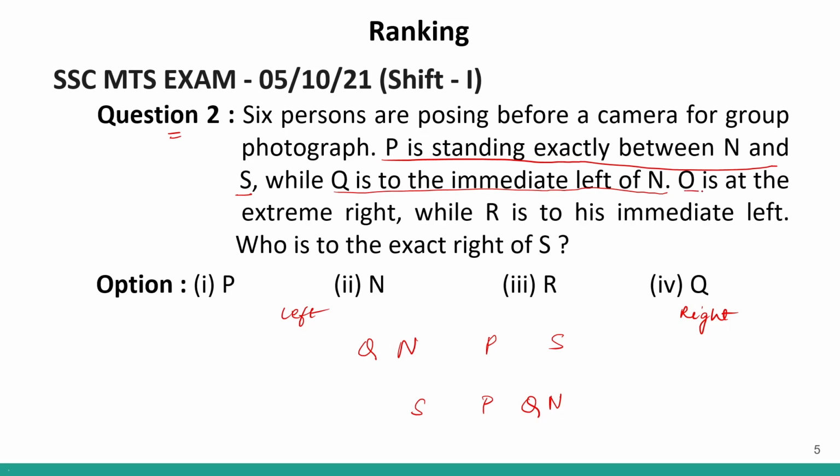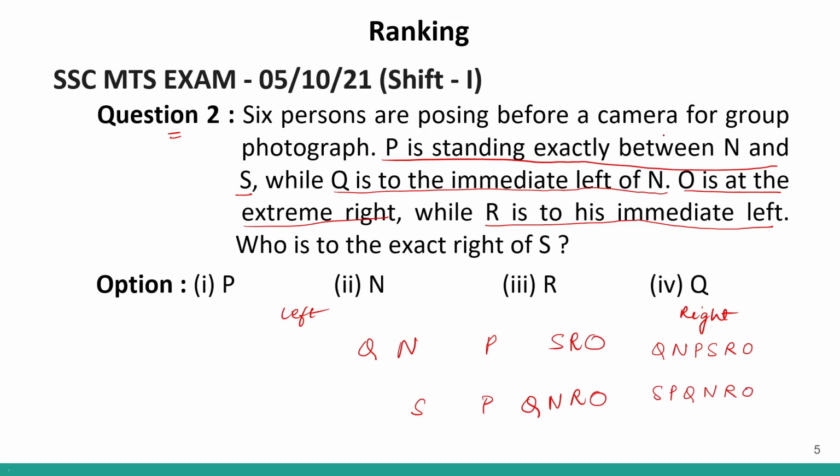O is at the extreme right. So, O will be over here. And R is to the immediate left of O. Correct? So, we got two possibilities. The first possibility is Q, N, P, S, R, O and the second is S, P, Q, N, R, O. Correct? We got two possibilities.